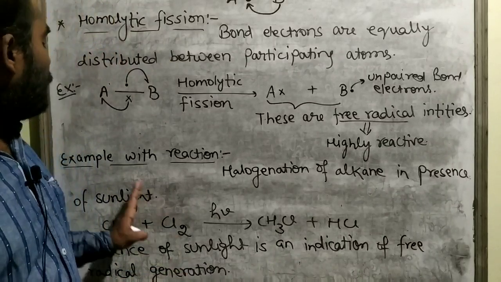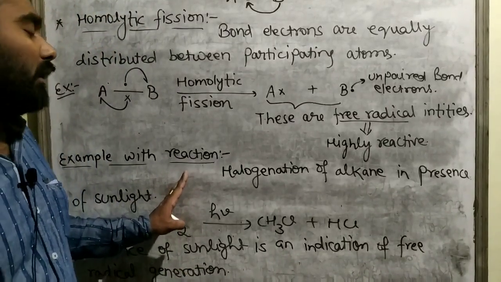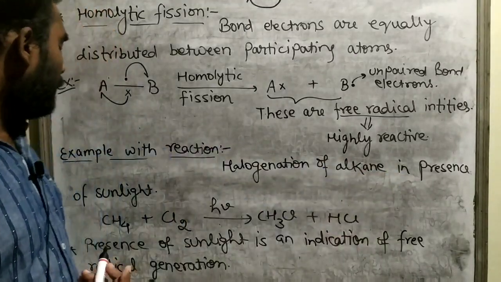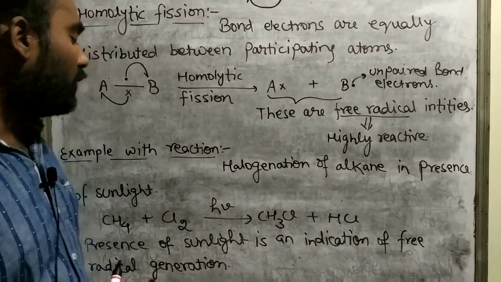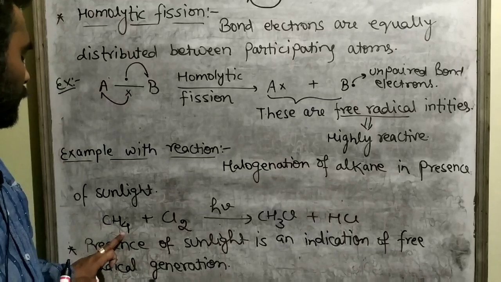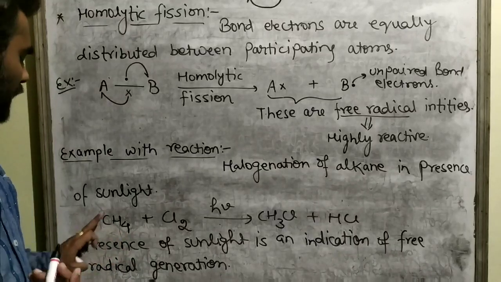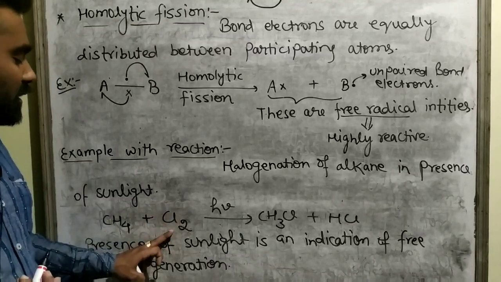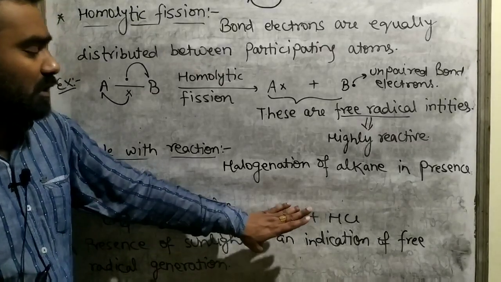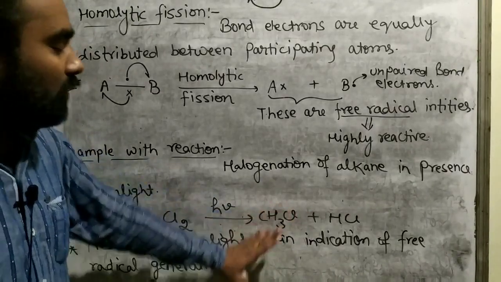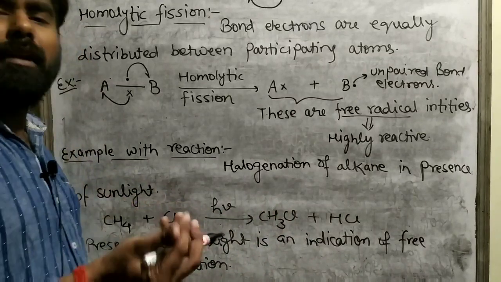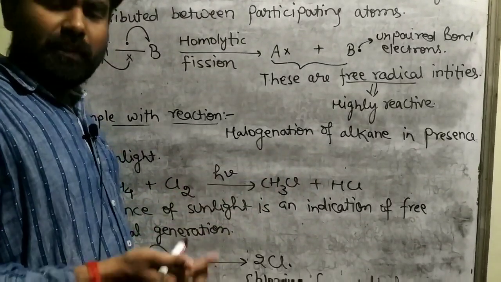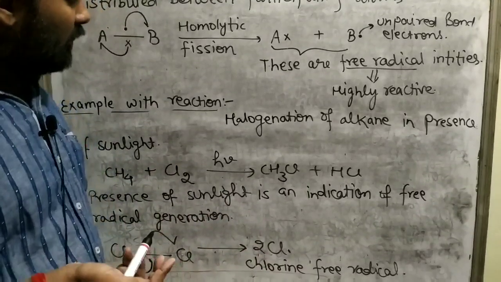Now here I am going to explain an example in which free radical generation takes place. That is the very well known reaction, halogenation of alkane in presence of sunlight. You all know that all the 4 hydrogen atoms of methane, this is the formula of methane, get displaced by Cl atoms. This is the first step of the reaction. And what is the mechanism of the first step of the reaction? We will briefly note the mechanism of the first step. You can conclude the second, third and fourth steps as the same process.